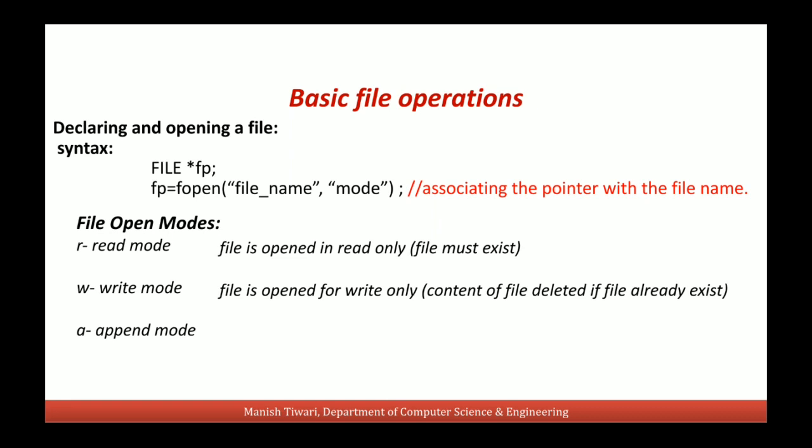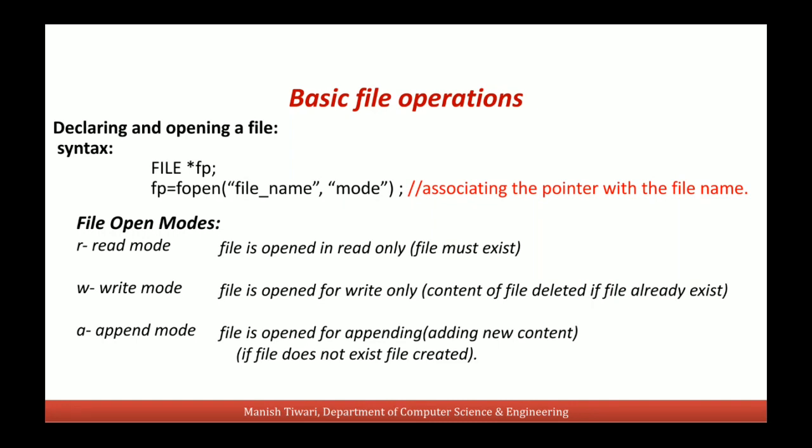And A means append mode. Append mode means the content of the file will remain as it is and we can append new content at the end of the file. So this A mode is basically to add some new content into an existing file. But if the file does not exist in the system, then with this A mode, the file can also be created. So the file will be created for write operation actually.